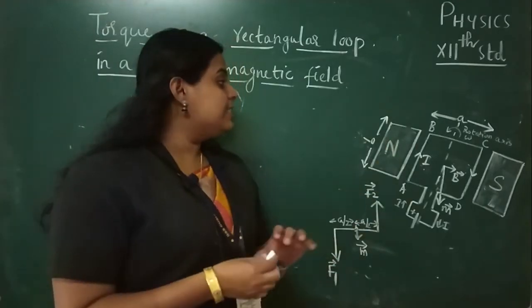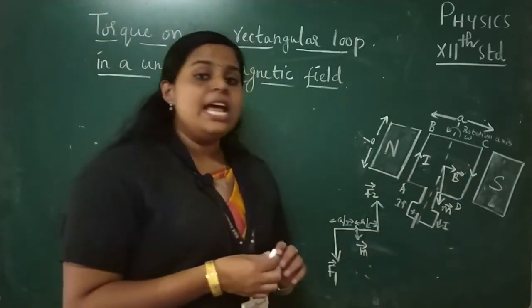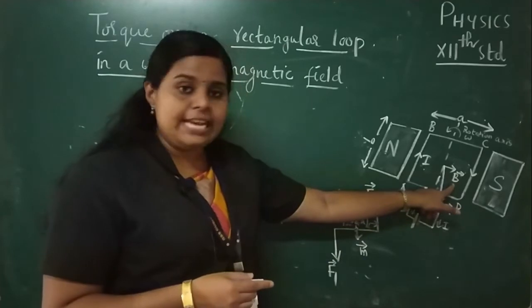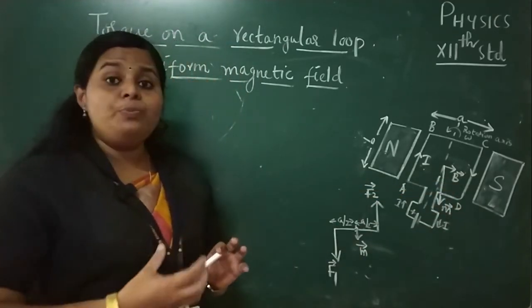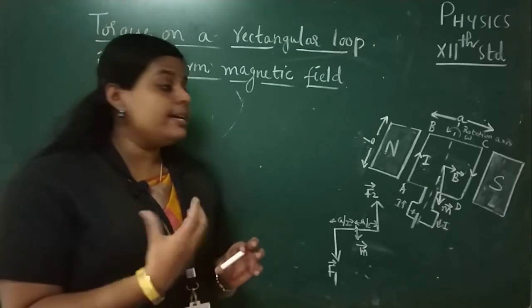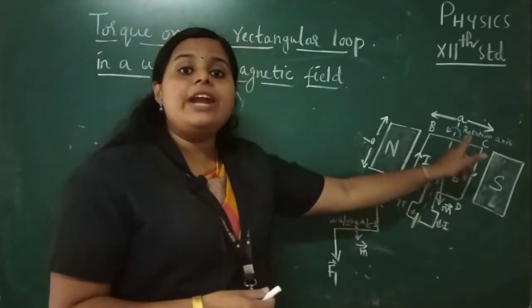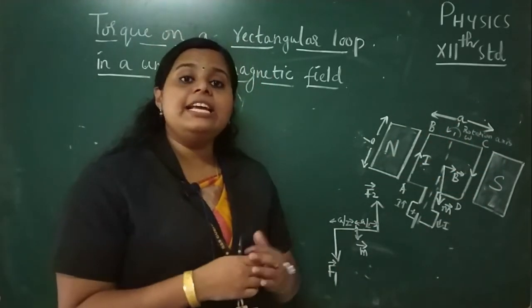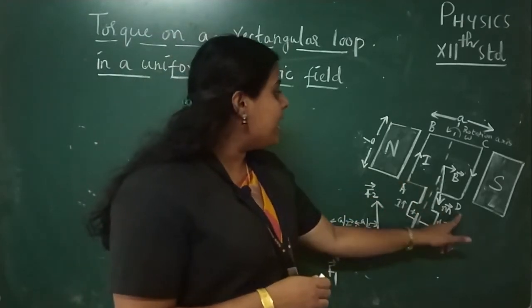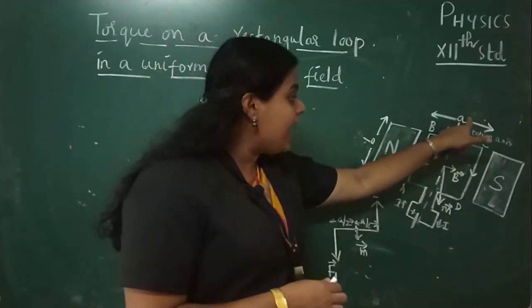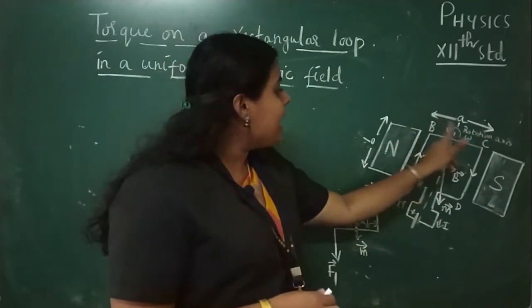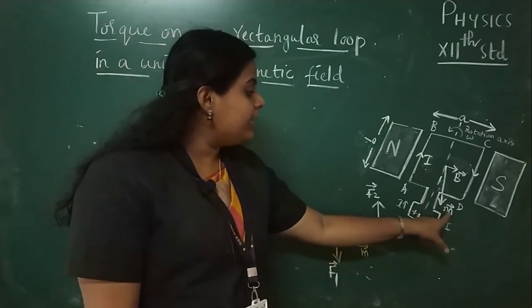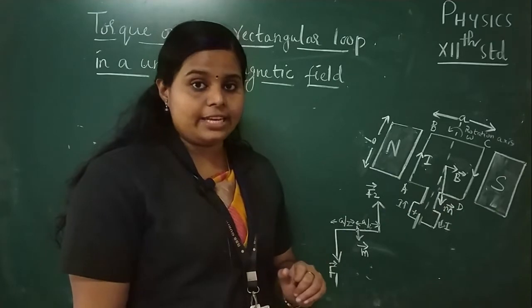torque. And here we can see a rectangular loop ABCD which is placed in a uniform magnetic field, and the direction of magnetic field is indicated here. Also here the rectangular loop is a current carrying rectangular loop. That means a current I is flowing through this rectangular loop in the clockwise direction. And here the length of the arms AD and BC is equal to A, and the length of the arms BA and CD is B. Clear? And here we can see another vector, that is M, which is acting in this direction,